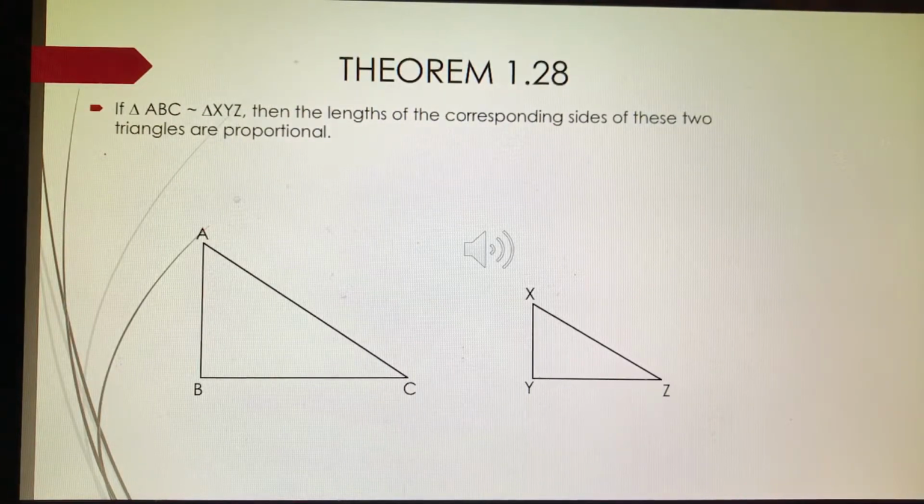We will now discuss proportionality. In Theorem 1.28 from the text, Geometry for College Students by I. Martin Isaacs, we say that if triangle ABC is similar to triangle XYZ, then the lengths of the corresponding sides of these two triangles are proportional.